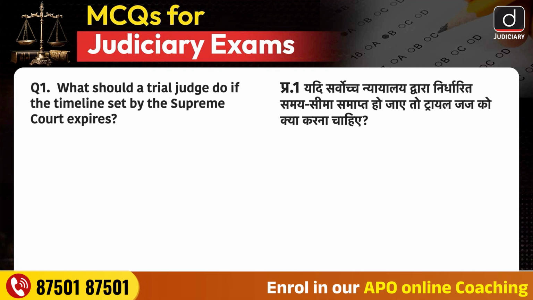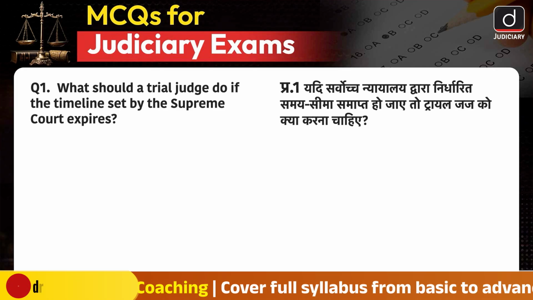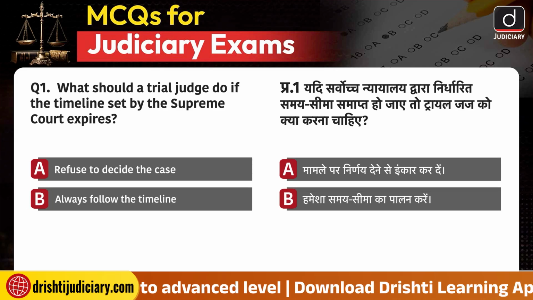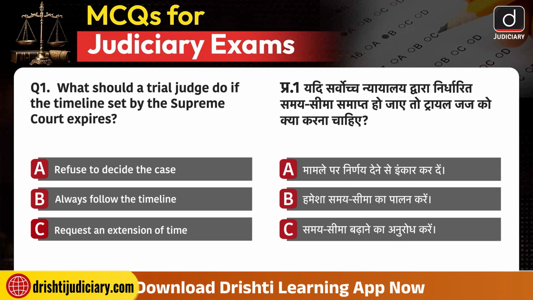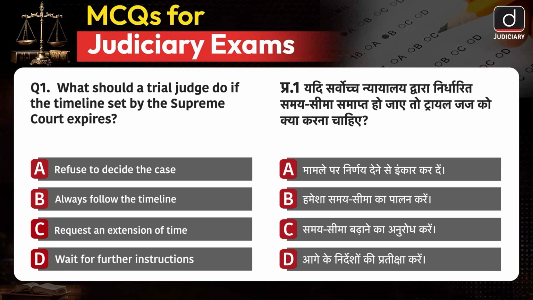Question number 1. What should a trial judge do if the timeline set by the Supreme Court expires? Option A. Refuse to decide the case. Option B. Always follow the timeline. Option C. Request an extension of time. And option D. Wait for further instructions. The correct answer is option C.